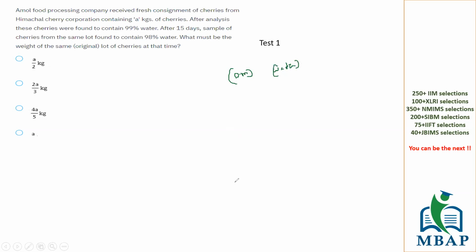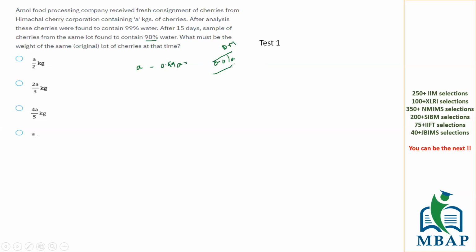I repeat, the cherries will have dry mass as well as water. Let's say if A kgs of cherries has come, of this 99% of weight is going to be taken by water. So roughly 0.01A is the dry mass of the cherry. Now from the same lot, after 15 days, it was found it contains 98% water.